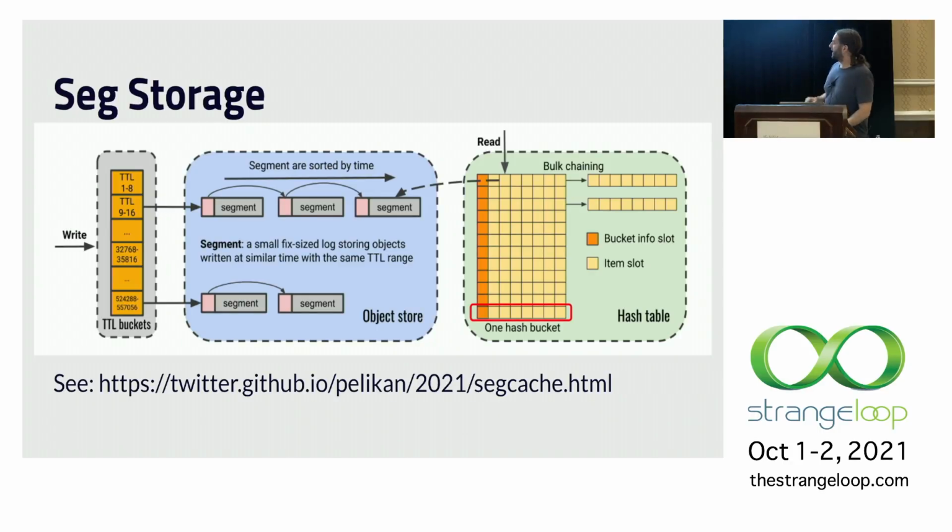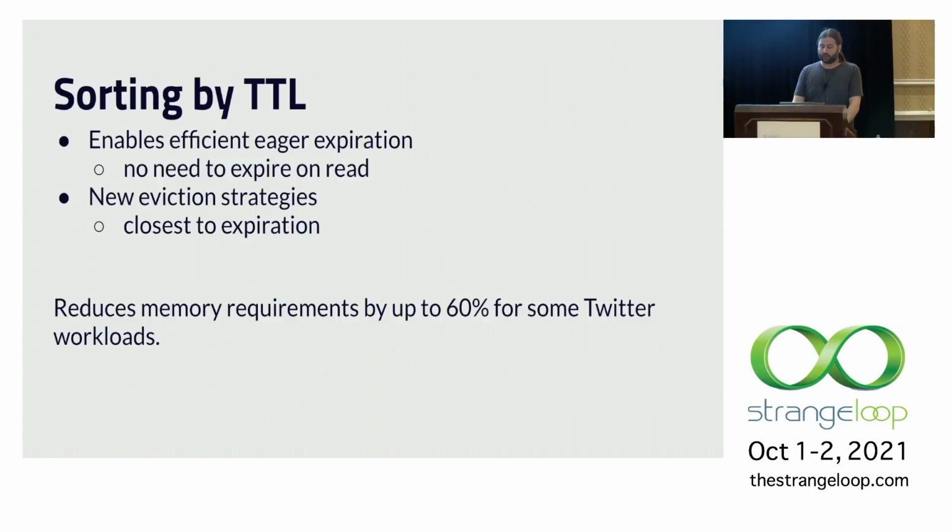We can also see that the hash table design is a little bit different, and now is using something called bulk chaining, and this helps make it a lot more efficient by operating on cache line size chunks. So there are a bunch of little hidden benefits to this storage design.